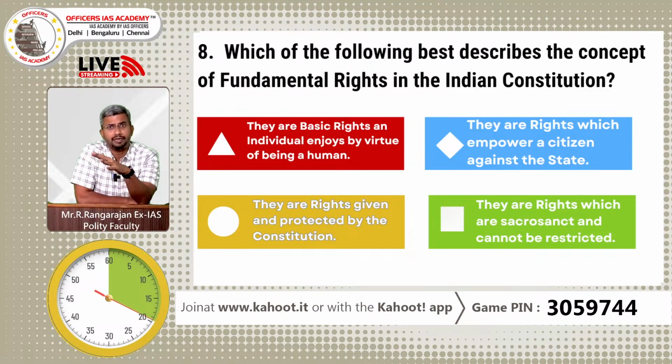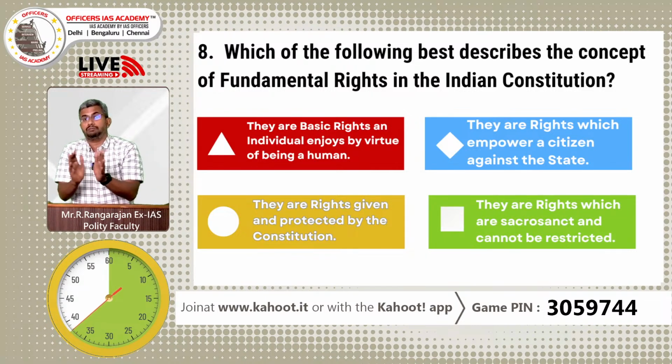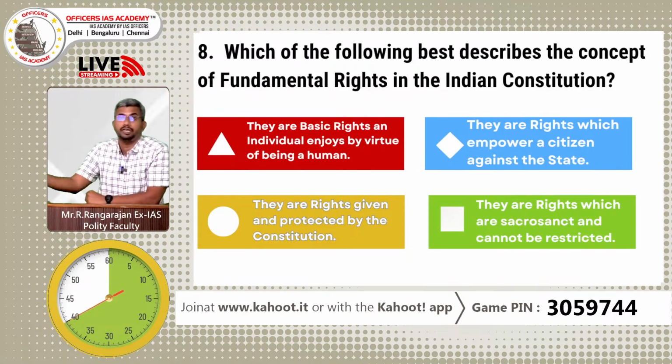Fourth statement again is ruled out. They are not sacrosanct. They can be amended without amending the basic structure. Right to property has been deleted from fundamental rights. It has been taken to a constitutional right. Some additional restrictions have been placed on freedom of speech and expression through the amendments to the Constitution, starting from the first amendment. So the first and fourth are clearly ruled out.